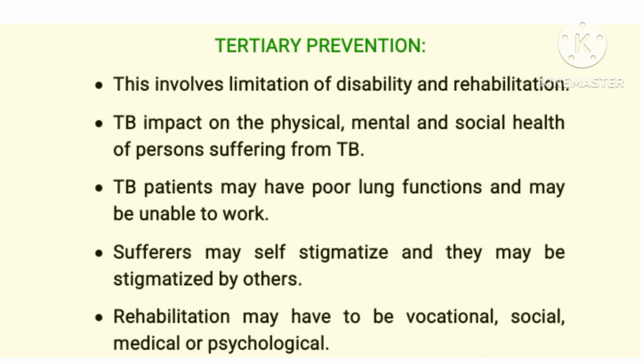Tertiary level of prevention. Under this level, we try to limit the disability and rehabilitate the person. The person has already suffered TB, and this TB may have caused the person long-term issues, and this will affect the type of work the person will be involved in. So it requires vocational rehabilitation so that the person can now be doing the work that someone who has lung damage should do. Are you getting me?